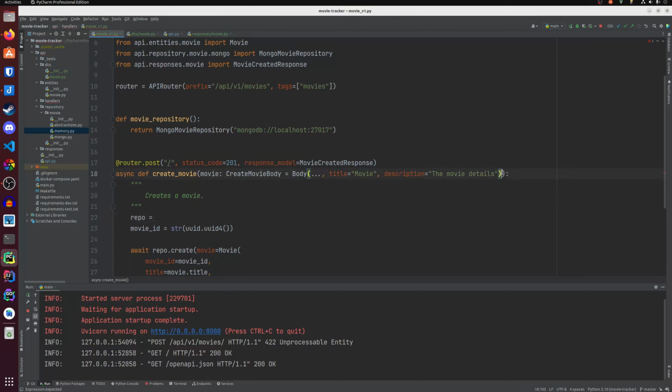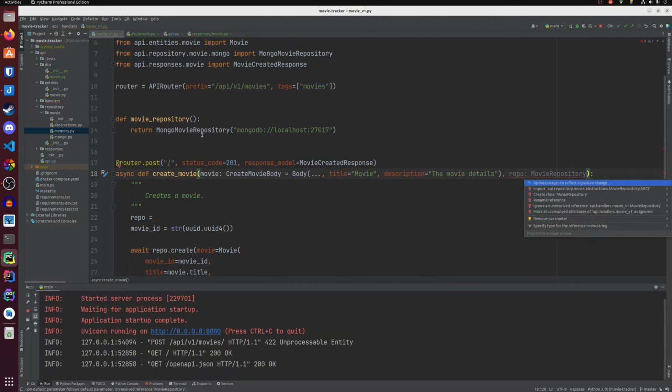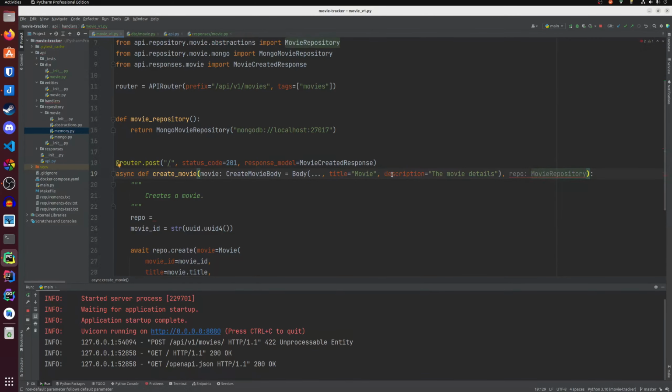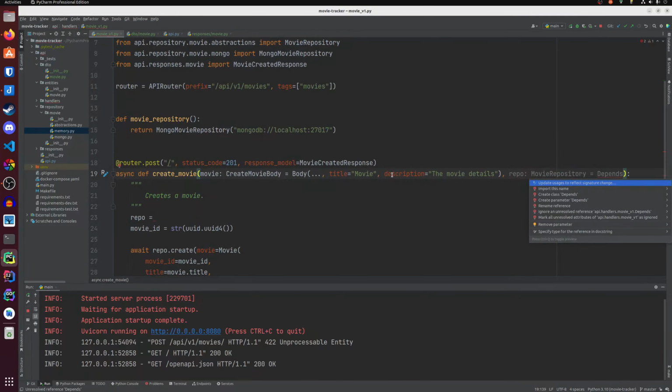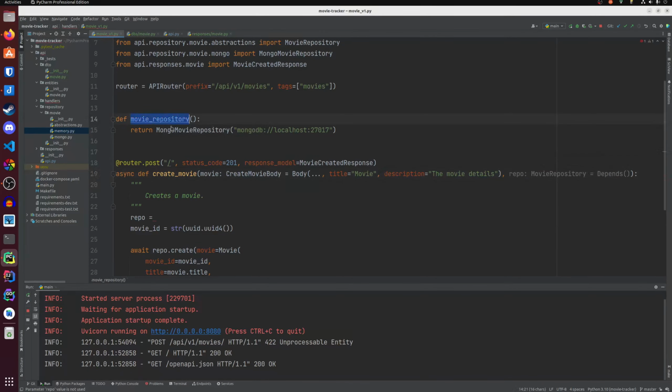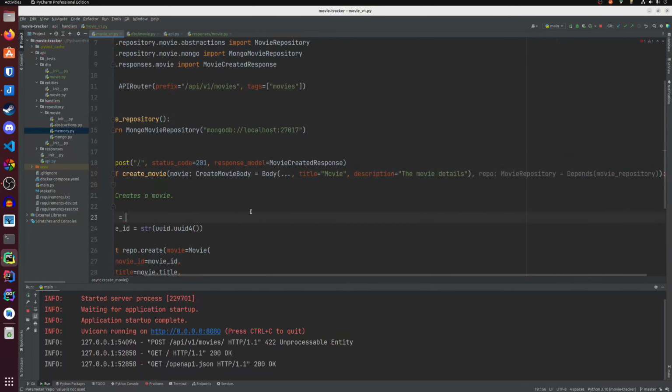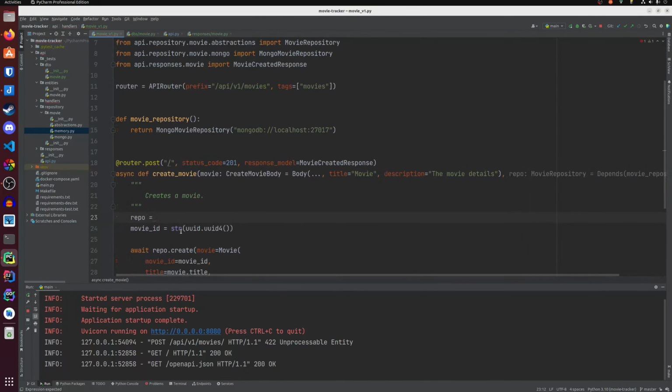And then I want to say repo and give it the type of the abstract repository, MovieRepository, import it from our abstractions, equals Depends from FastAPI, import it, and in Depends we're gonna pass the dependency movie_repository, and then I will say that actually I'm just gonna delete this.